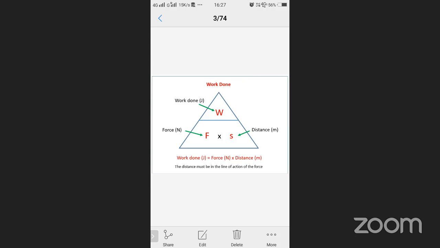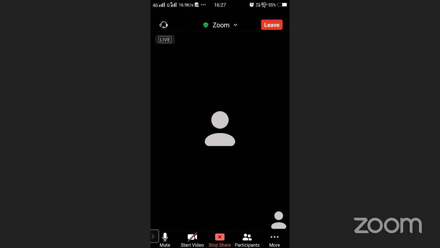If in a question you have to find force, what is the formula of force? Close the F in the triangle. What appears here? W and S, W divided by S. That is the force formula. The displacement formula is also found the same way.